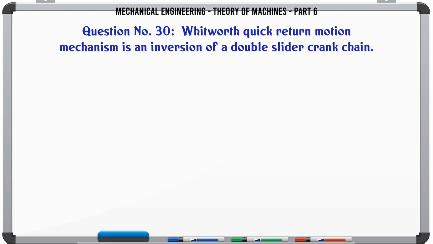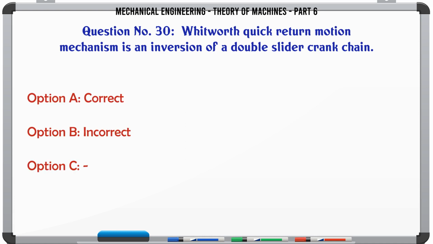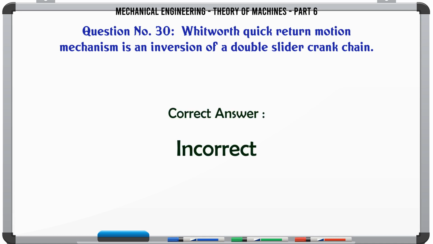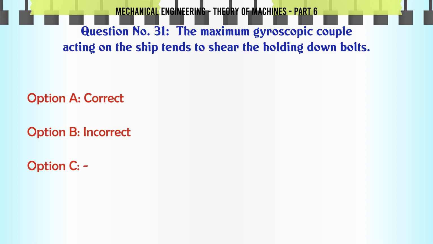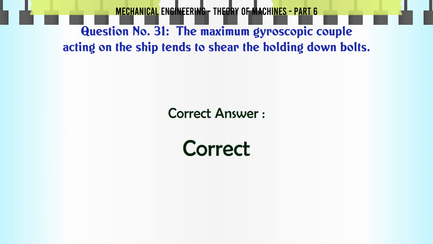Whitworth quick return motion mechanism is an inversion of a double slider crank chain. A. Correct, B. Incorrect. The correct answer is incorrect. The maximum gyroscopic couple acting on the ship tends to shear the holding down bolts. A. Correct, B. Incorrect. The correct answer is correct.